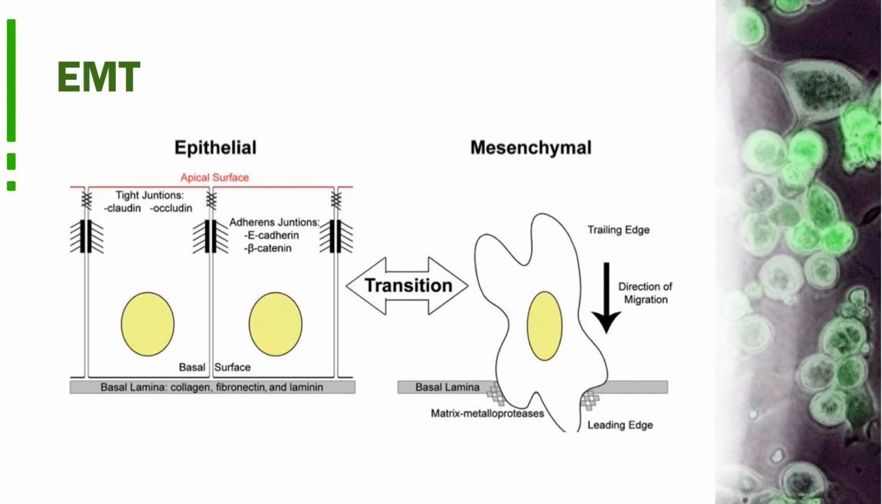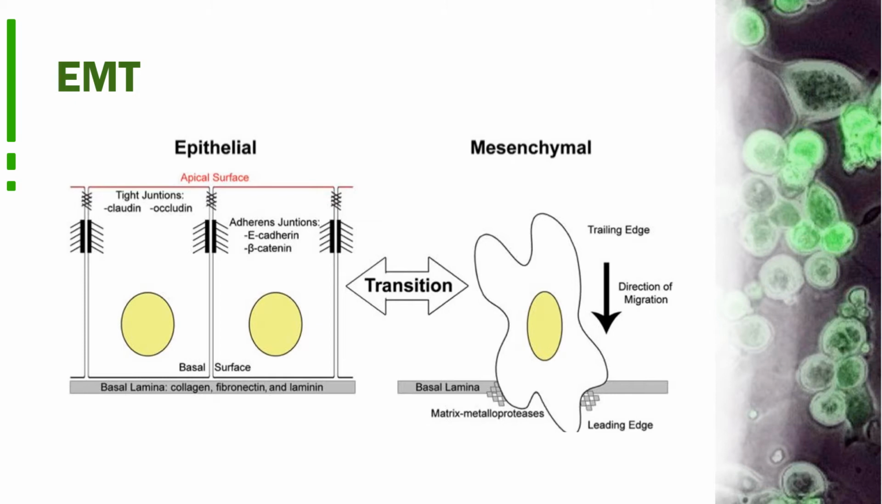This leads me to my first part of my investigation, which is EMT. EMT is an epithelial cell's transition to a mesenchymal state. So on the left here is a depiction of an epithelial cell, which is good. This is what we want. These are normal cells. On the right side is our mesenchymal state cell, which are bad. We don't want those.